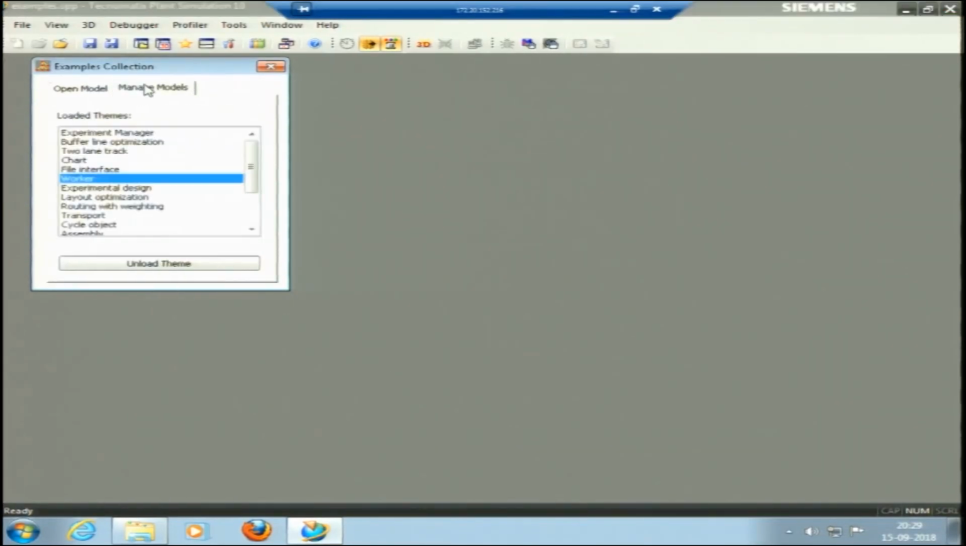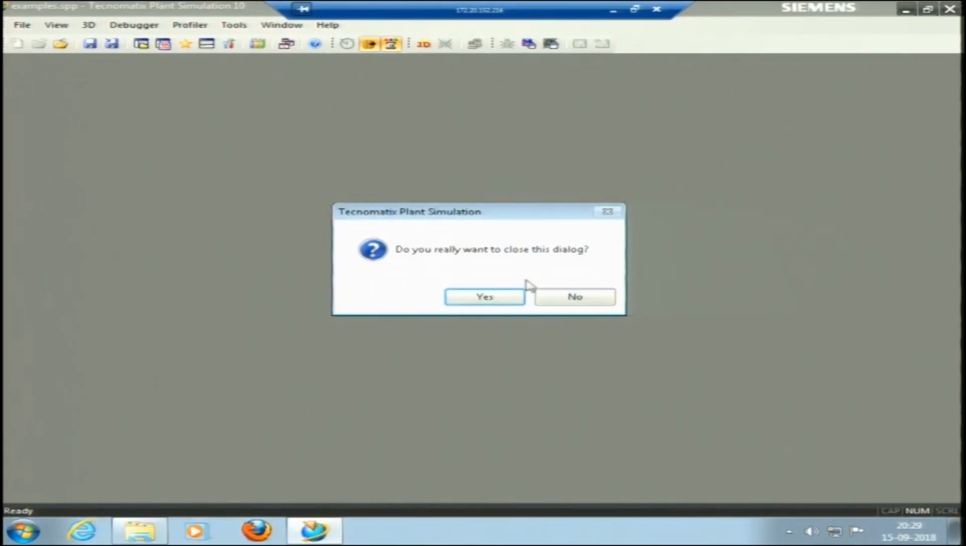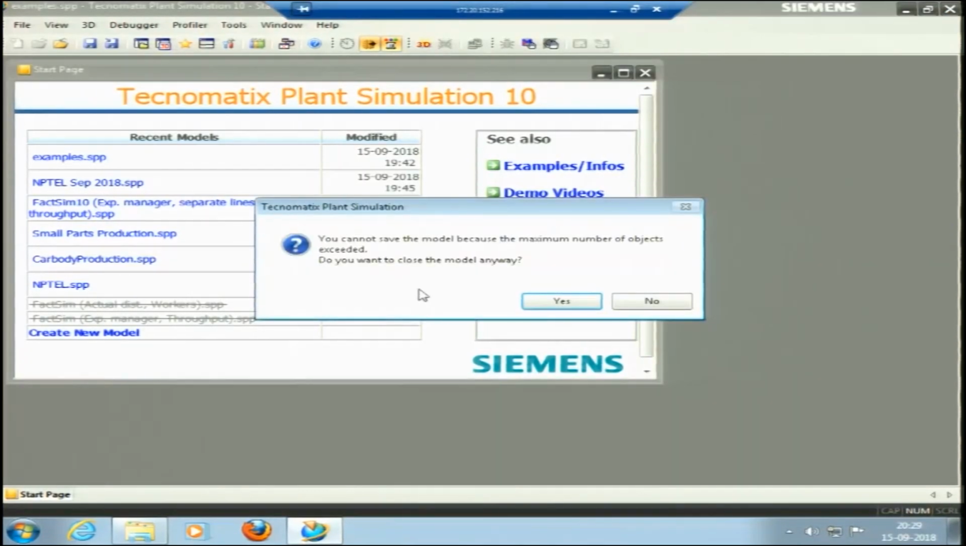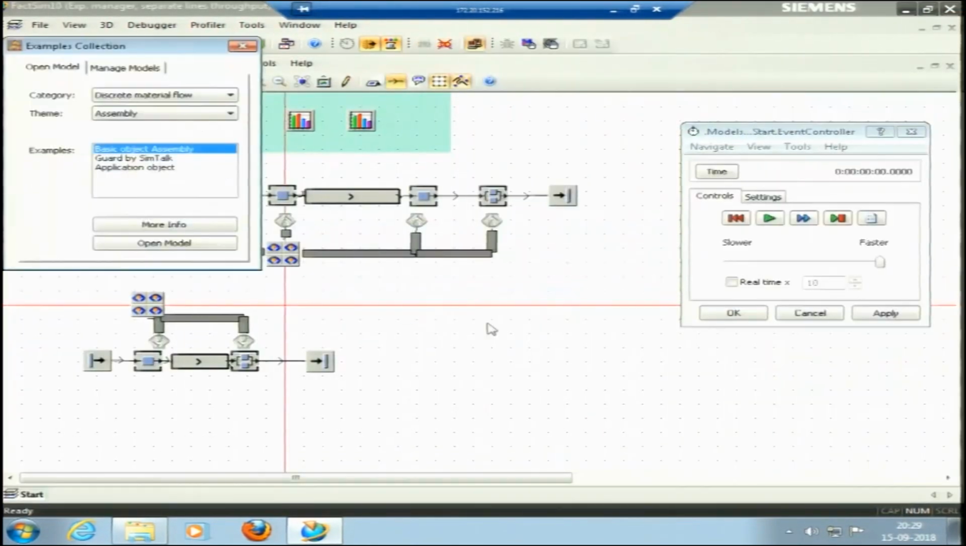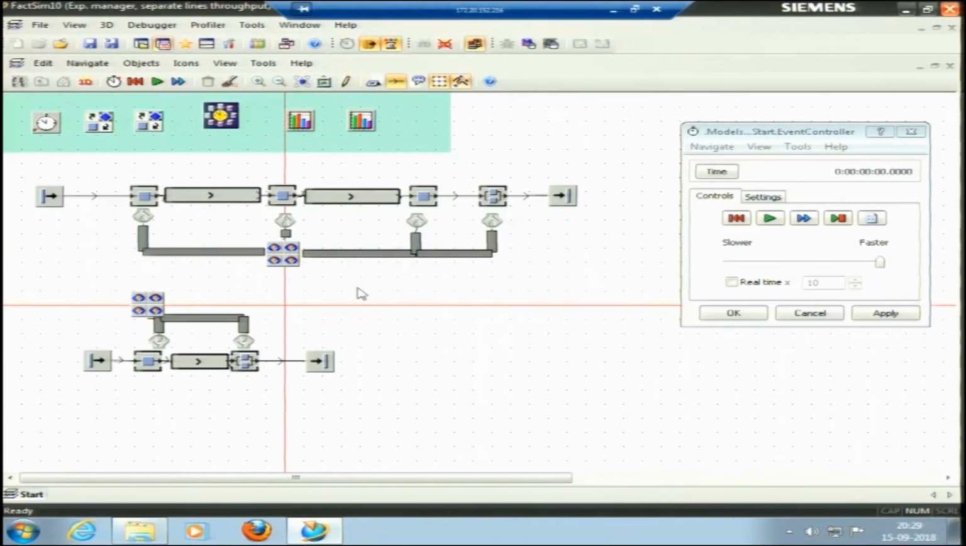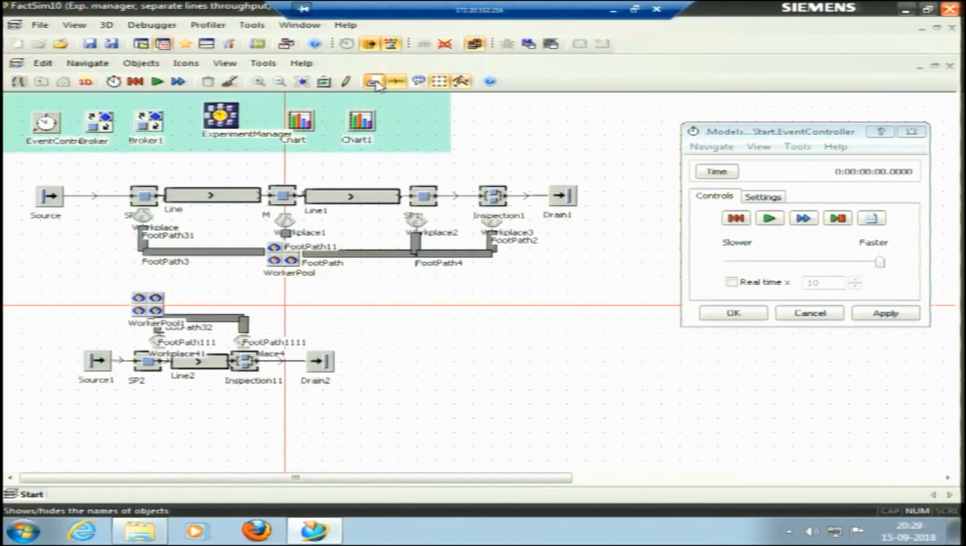So, there are certain examples available for us to see how these things happen. I will just open the start page again and try to open this factory simulation that we had made once. So, this is a factory simulation, let me close these examples, in which these processes are there. This is single process 1, single process 2, single process 3, and the workers are working here. The times for the workers are put.